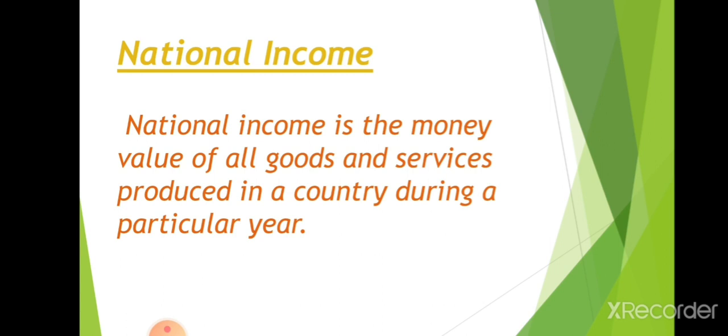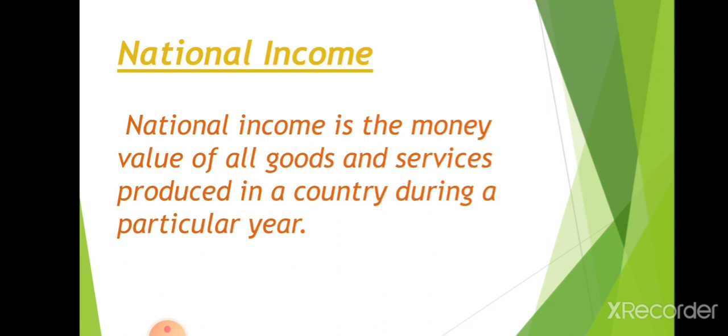The sum total of these incomes from different sectors of the economy is known as national income. We can define national income as the money value of all goods and services produced in a country during a particular year.